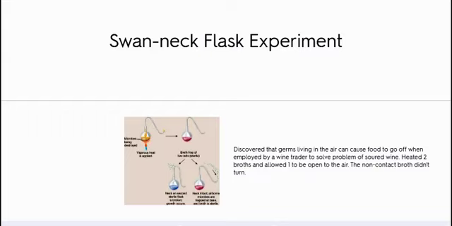Swan-neck flask experiment. Discovered that germs living in the air can cause food to go off when employed by a wine trader to solve the problem of soured wine. Heated two broths and allowed one to be open to the air. The non-contact broth didn't turn.